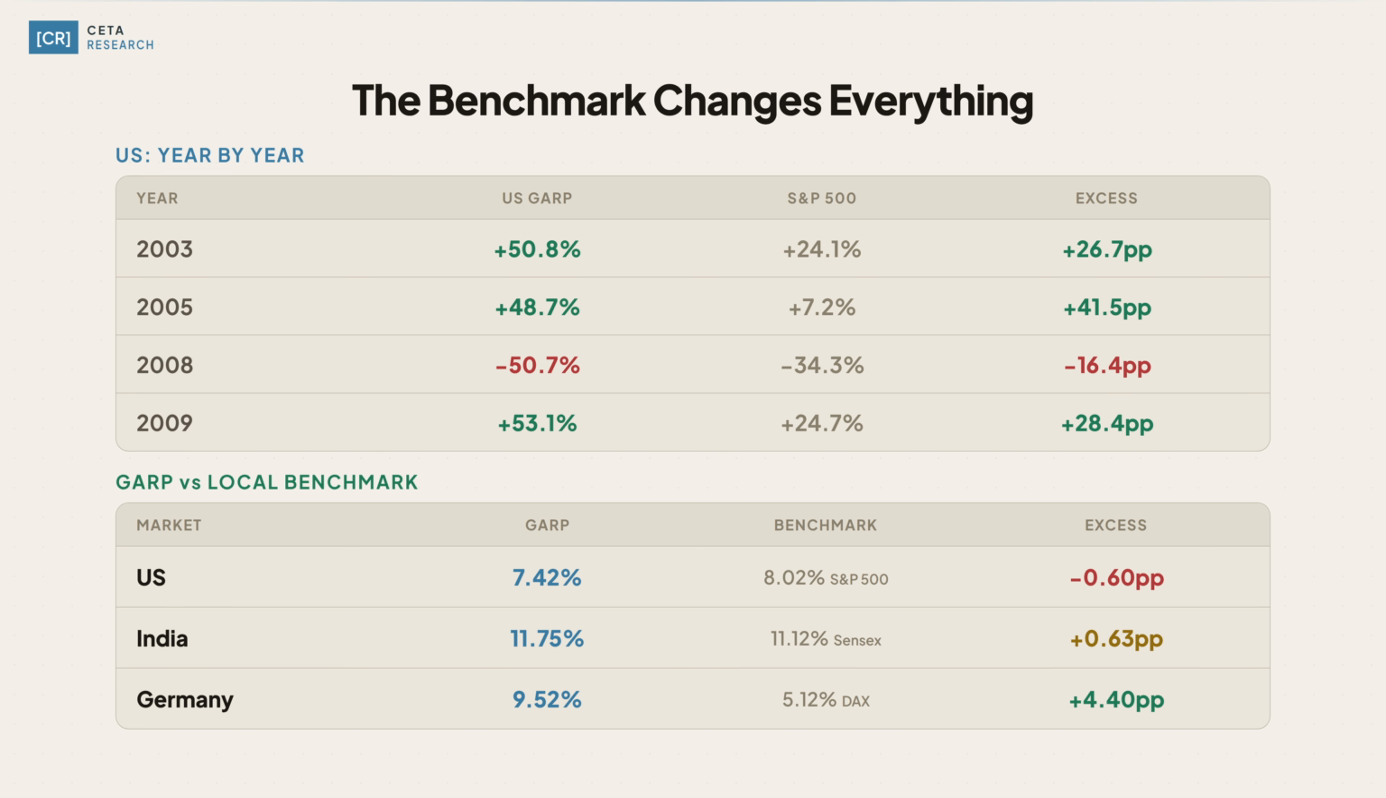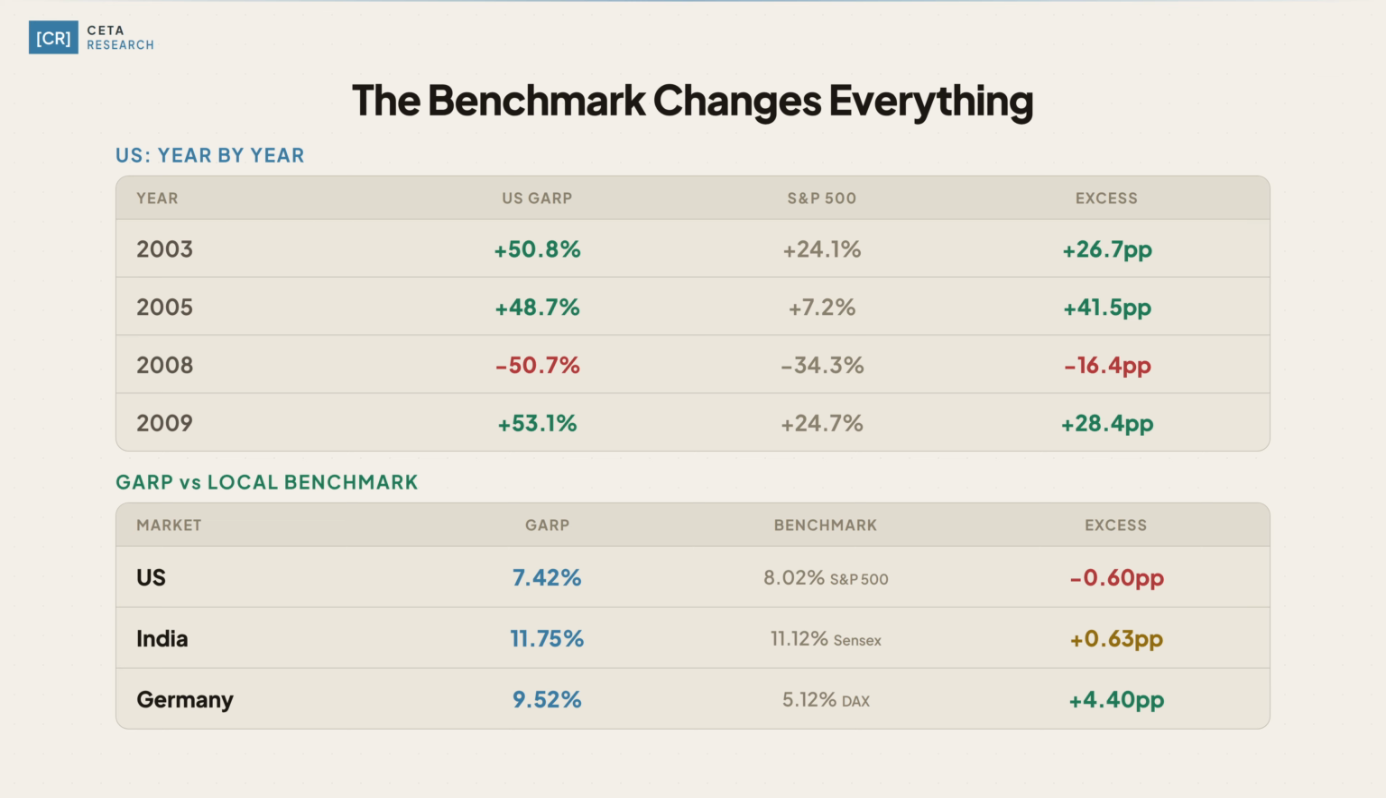GARP delivered 11.75% annually versus the Sensex at 11.12%. That 0.63% margin is barely material. The real story is the 3.73% excess over the S&P 500. But that's India's structural growth premium, not GARP alpha.